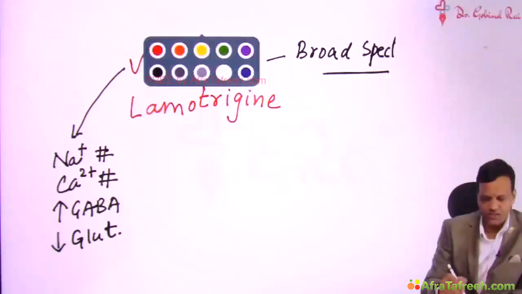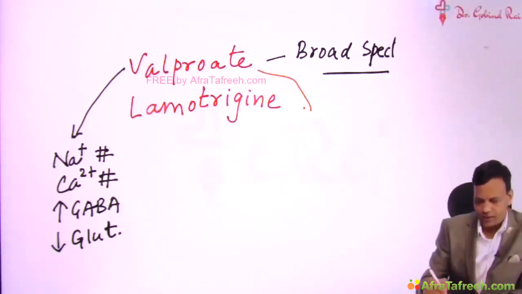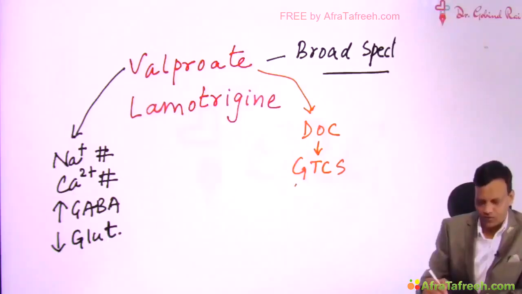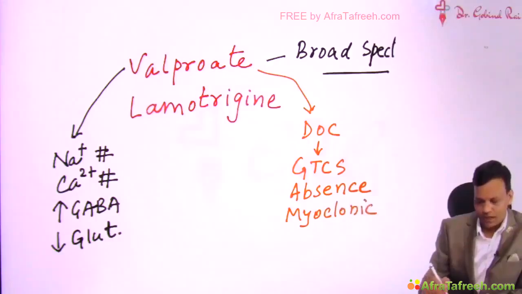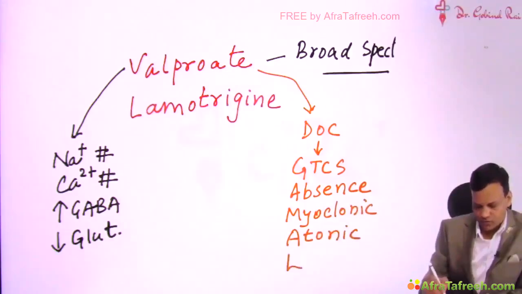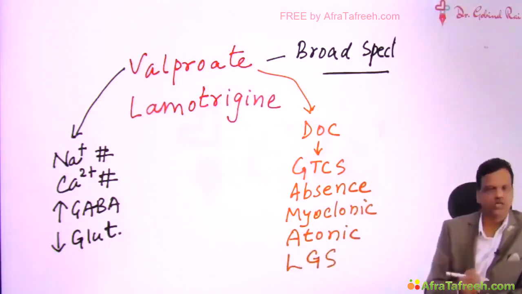In fact, valproate is a drug of choice for most of the seizures. Valproate is a drug of choice for generalized tonic-clonic seizures. It is also drug of choice for absence seizures. It is also drug of choice for myoclonic seizures, atonic seizures, and it is also drug of choice for Lennox-Gastaut syndrome.